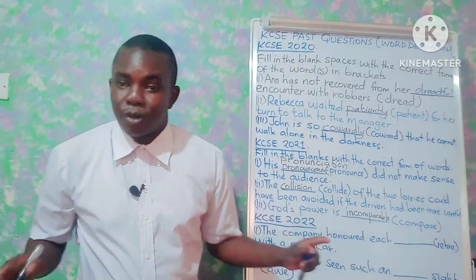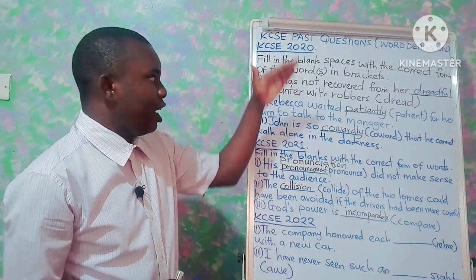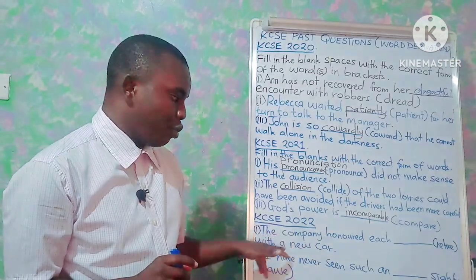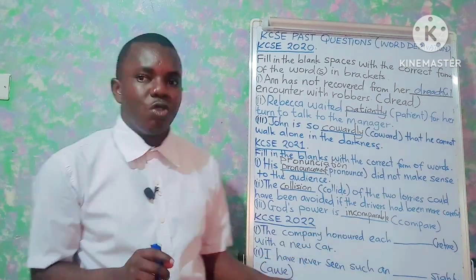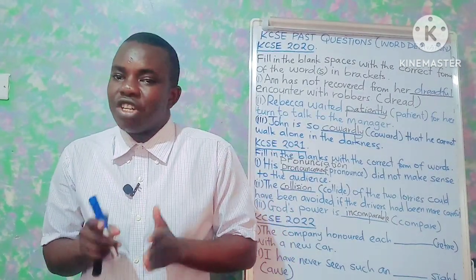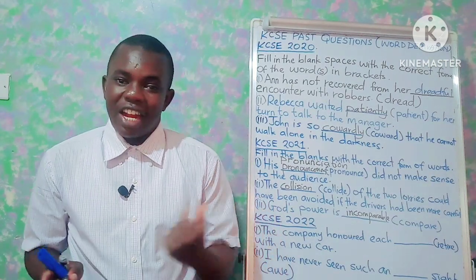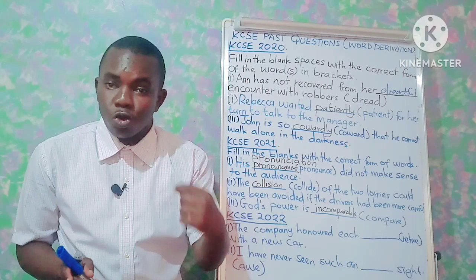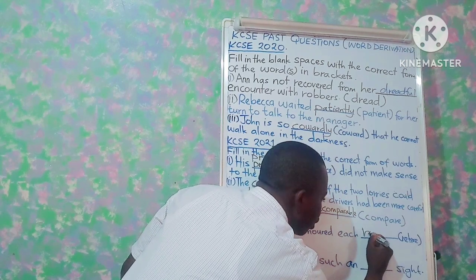Fast forward to KCSE 2022, just last year's examinations. The instruction is still the same: fill in the blank spaces using the correct form of the words in brackets. The company honored each dash, in brackets, retire, with a new car. Someone who has retired or has been retired, we call them a retiree. And here, the word each shows that the noun should be singular. So we say the company honored each retiree.